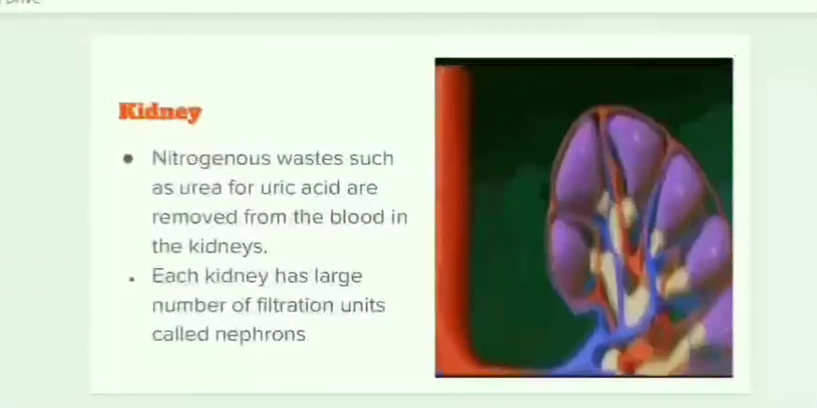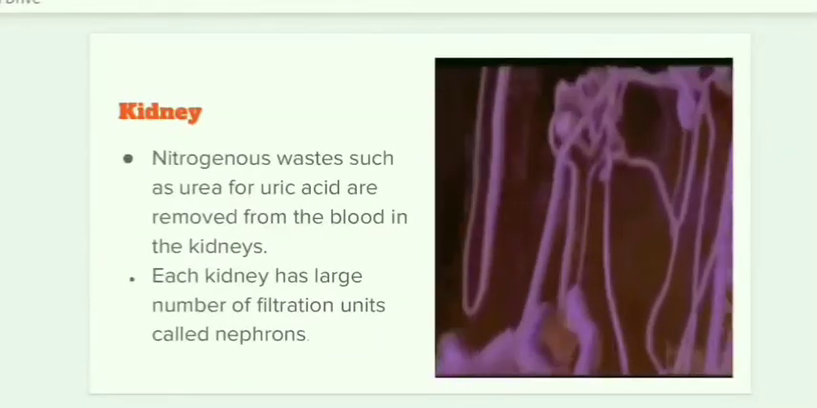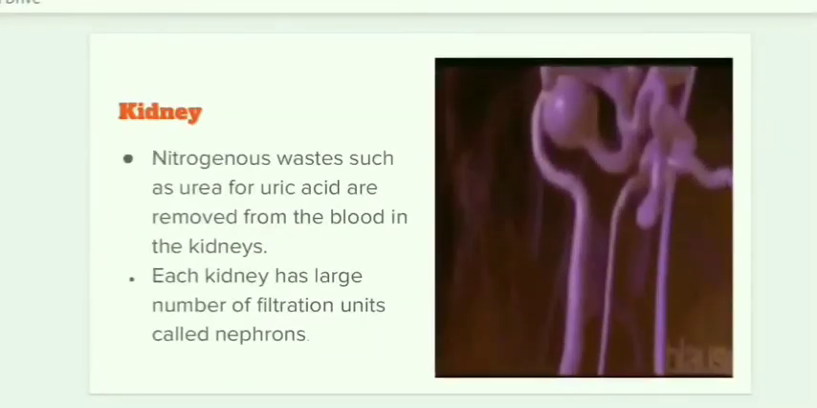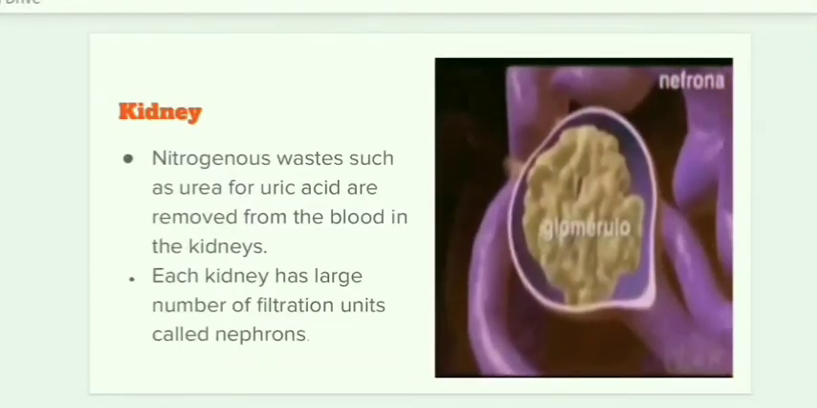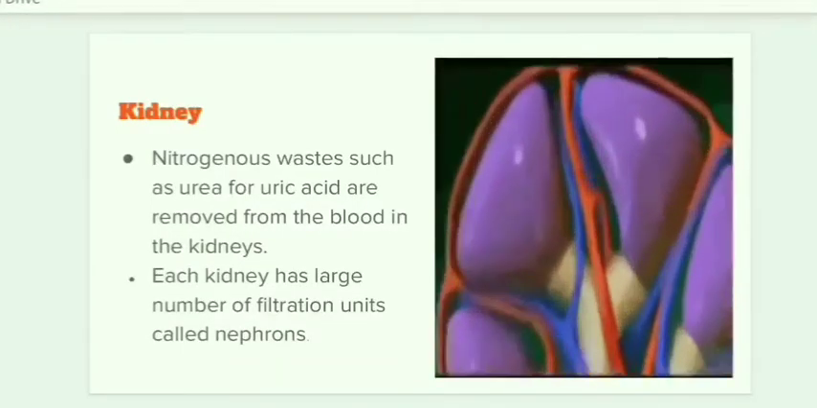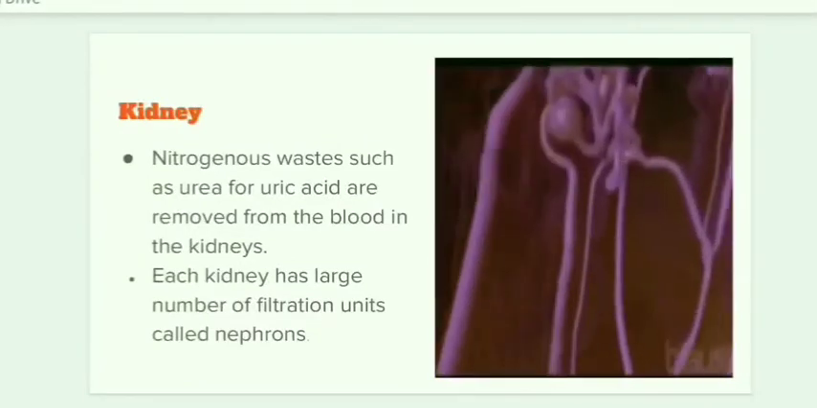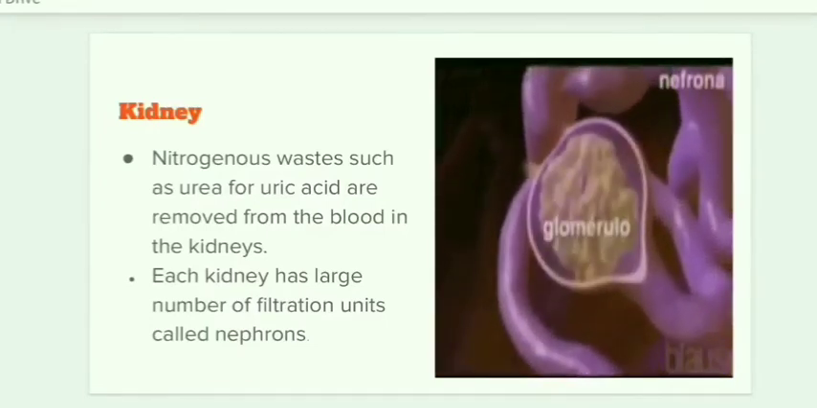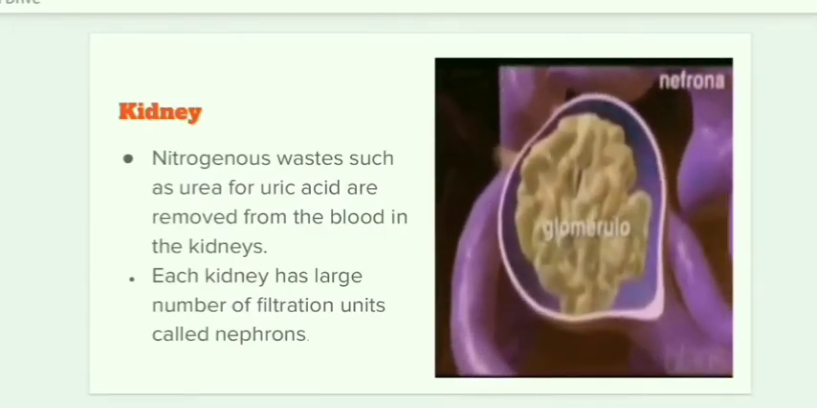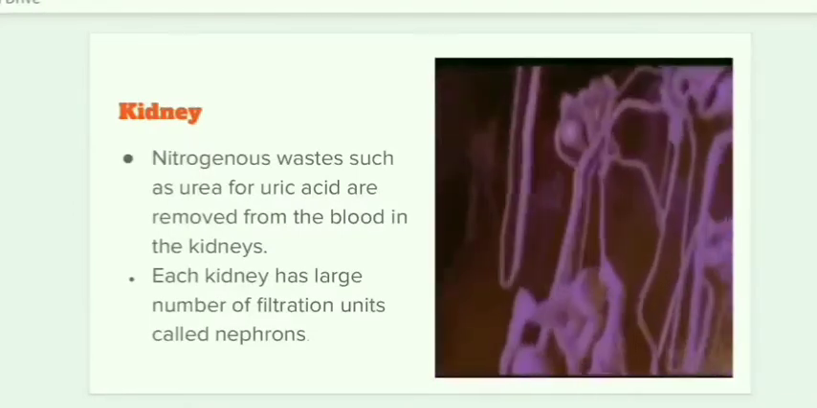Okay, now let's see the function of kidneys. The nitrogenous waste, as I told you, is nothing but metabolic waste, such as urea or uric acid. They are removed from the blood in the kidneys. All these wastes are dissolved in the blood, and each kidney has a large number of filtration units called nephrons.